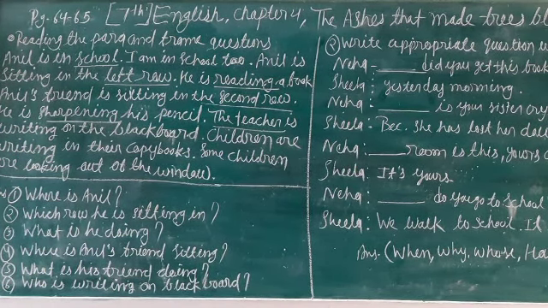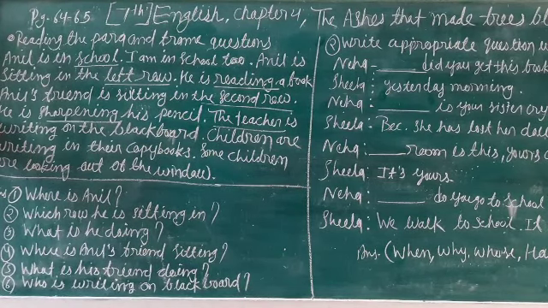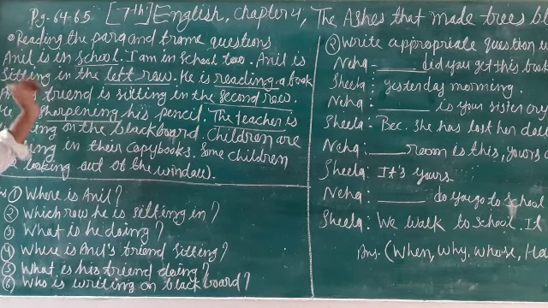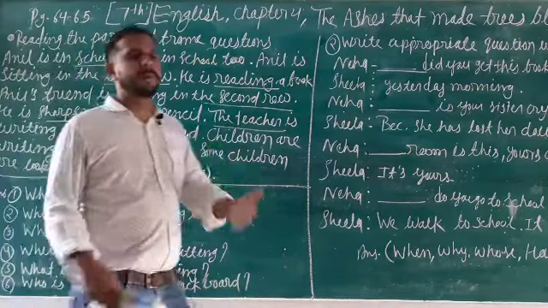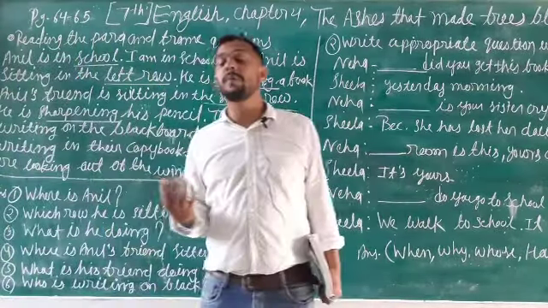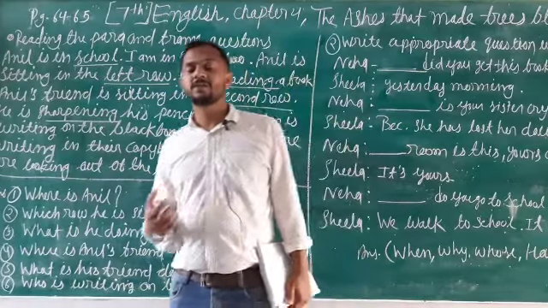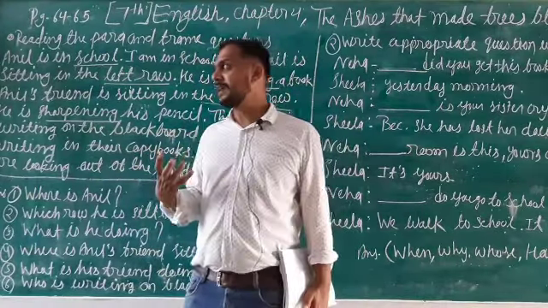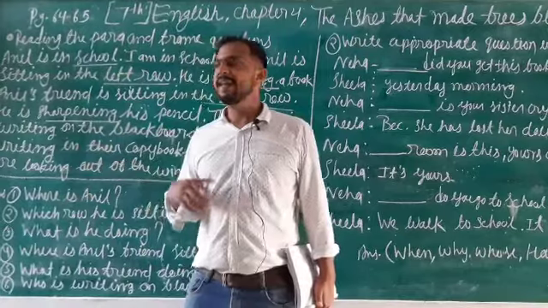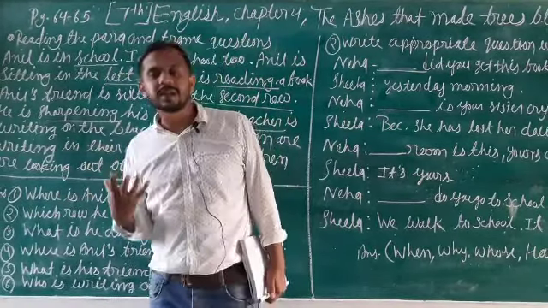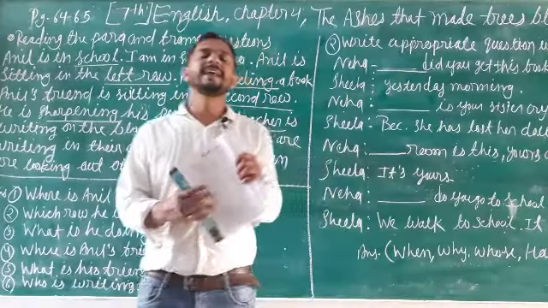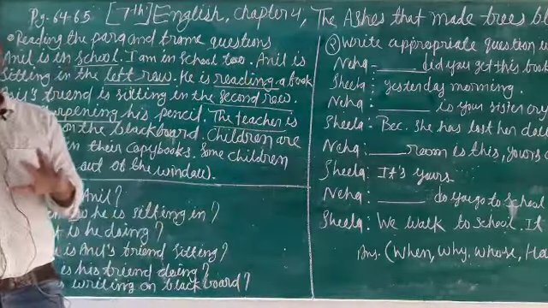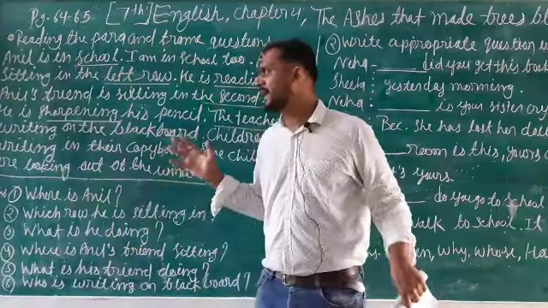So you can see here we have been asked to read the para and frame the question. Now I will tell you how to form an interrogative. What is an interrogative sentence? An interrogative sentence is a sentence which creates a query, a question, because we would like to know something. We use interrogative pronouns in an interrogative sentence.